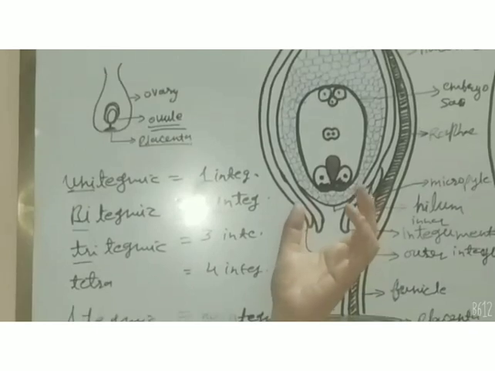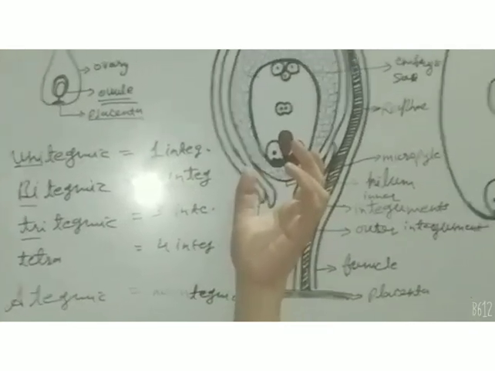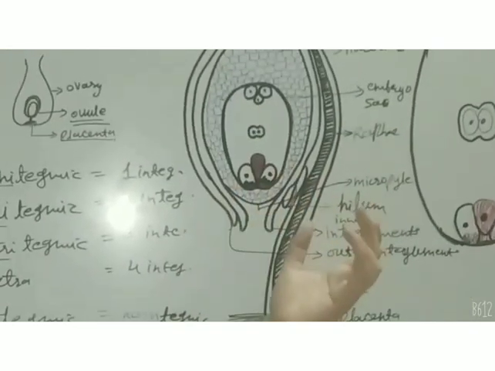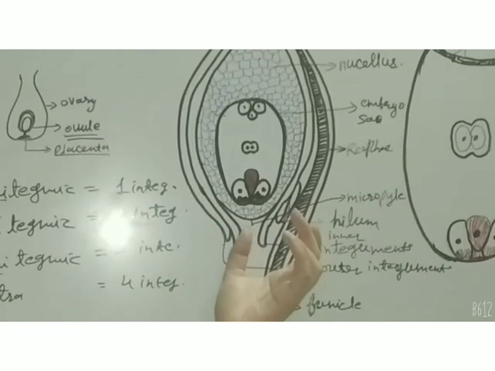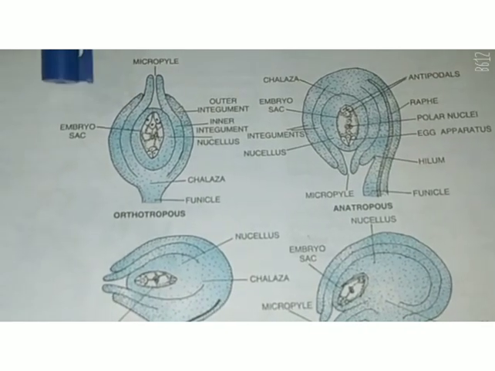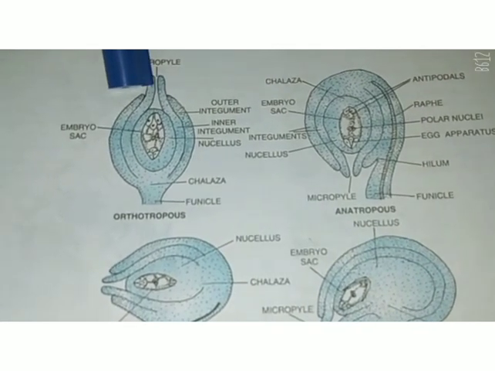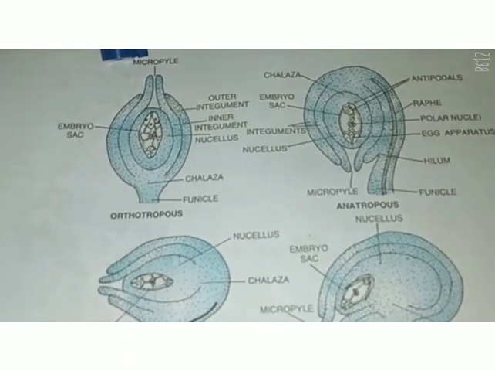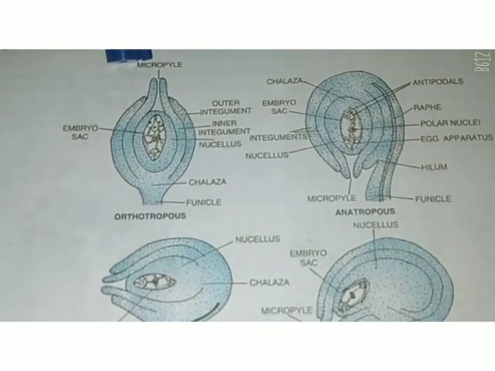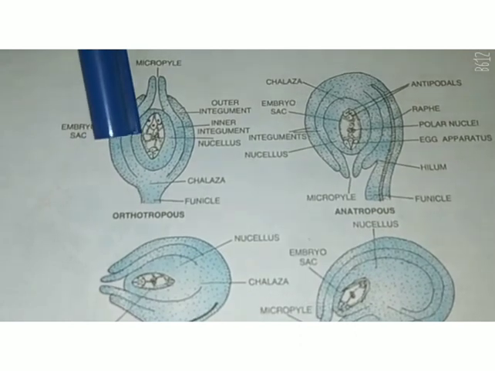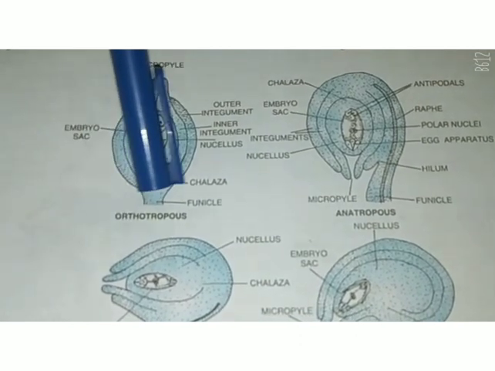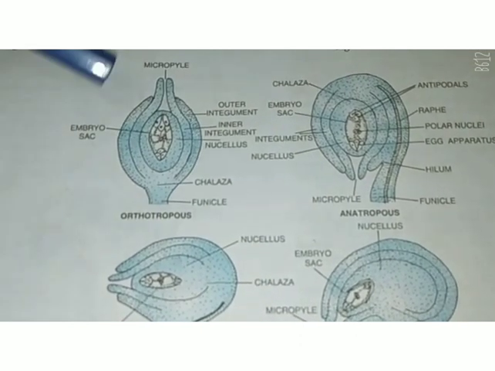Now its structure may be different in different species. It may be orthotropous. Through this picture you can understand that if the micropylar end is at the upper position, then the ovule structure is known as orthotropous.